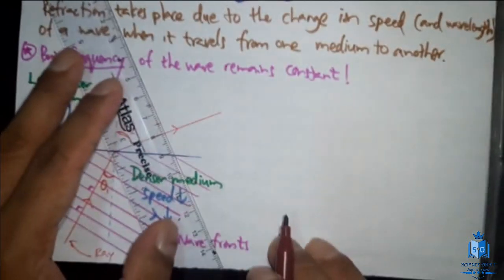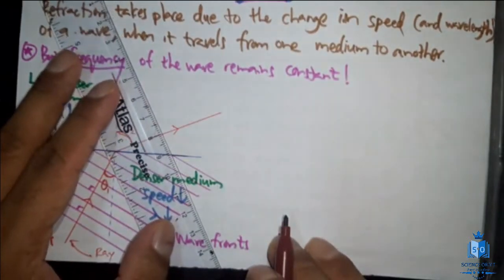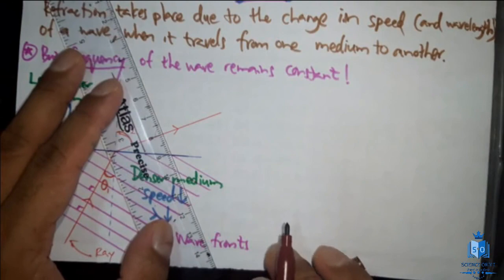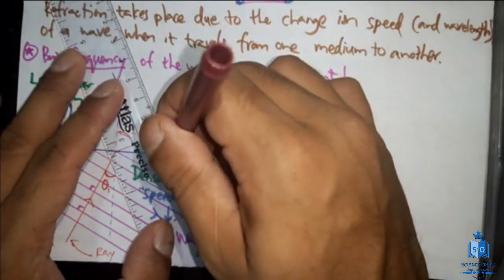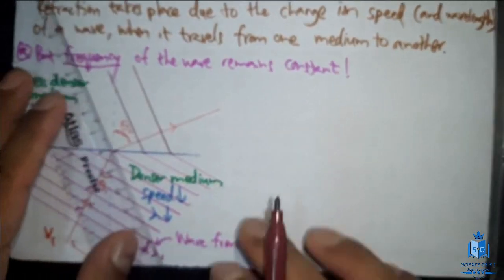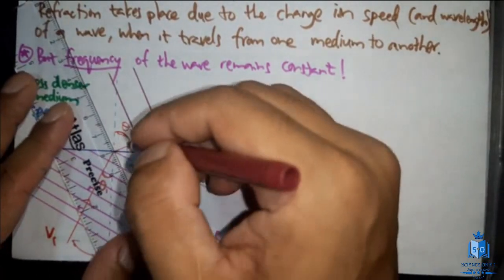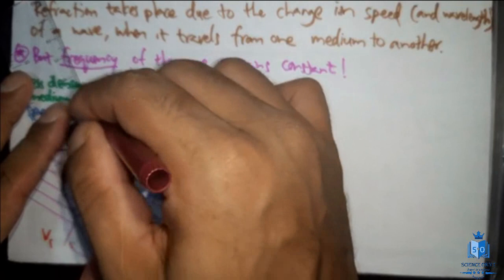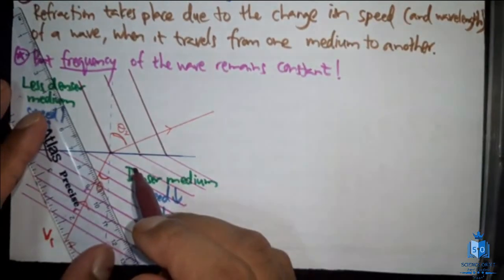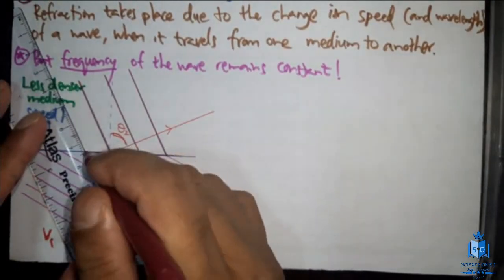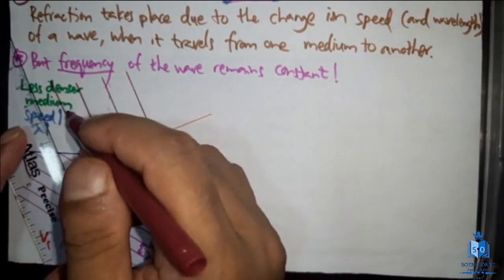And then you will draw from here. Right, this point, connect that point, perpendicular. Look at that line. Yes, that's it. Nice. And then you have to draw lines parallel to that. So this is how the wave is going to travel in the other medium. Likewise, you can continue drawing parallel lines to that. I hope you understood this.